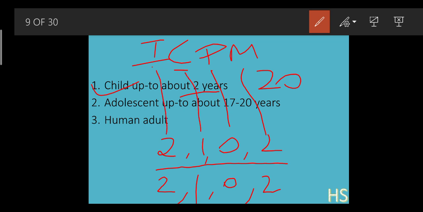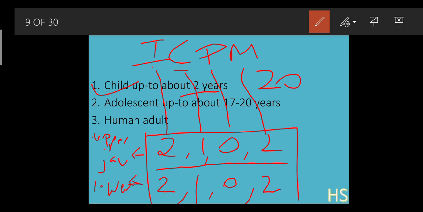But why have I written them in two sets? Because the upper set shows these teeth are in the upper jaw, and the lower set shows they are in the lower jaw. That is why they are divided into two parts, the upper jaw and the lower jaw. If you count the number of teeth: 2 plus 1 is 3, 3 plus 2 is 5, 5 plus 5 is 10.